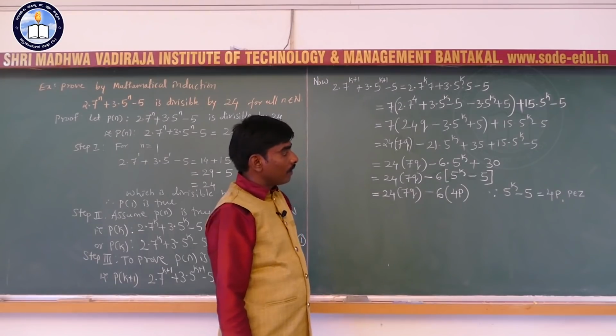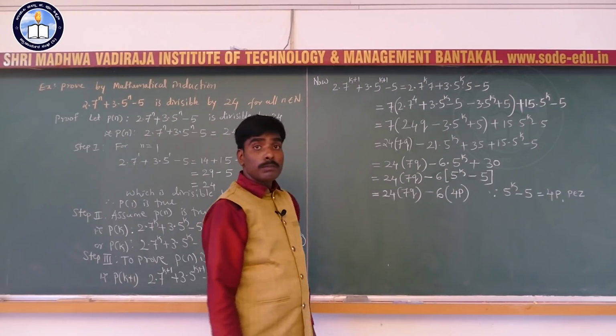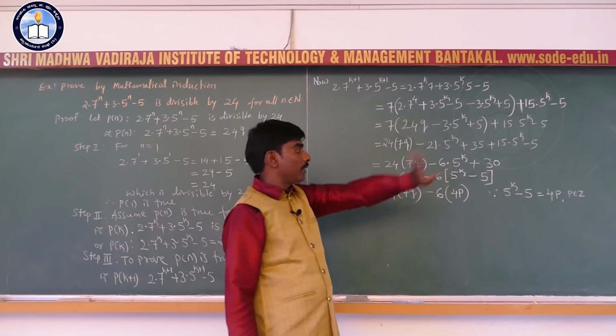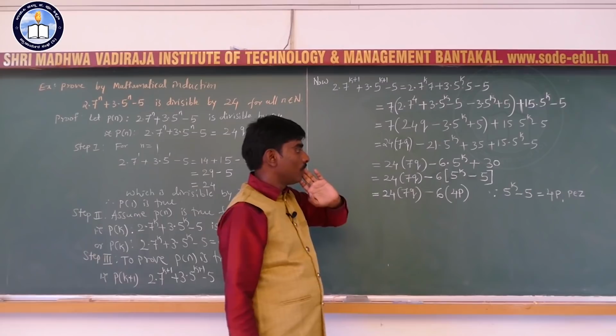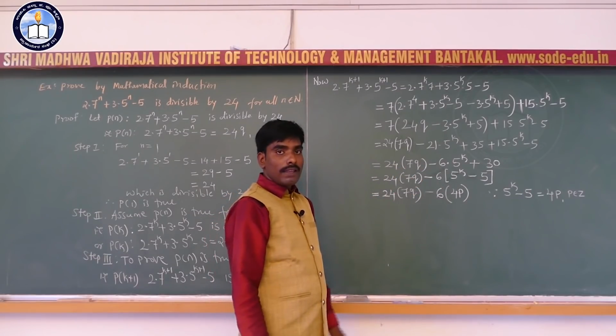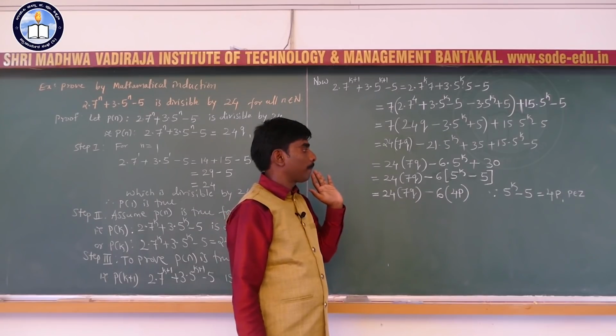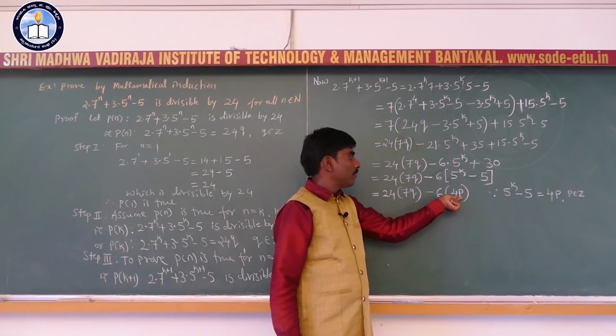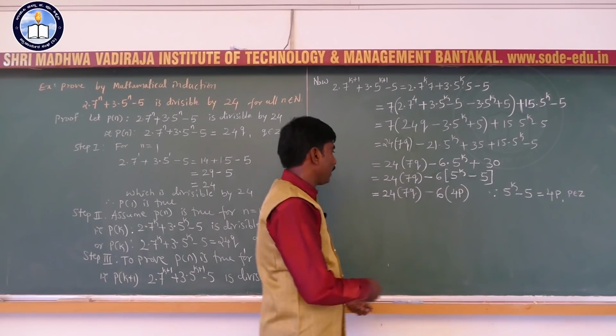So hence 5 to the power k minus 5 is a multiple of 4, or 5 raised to k minus 5 is divisible by 4. Okay. So hence 5 raised to k minus 5 is 4p where p is an integer.